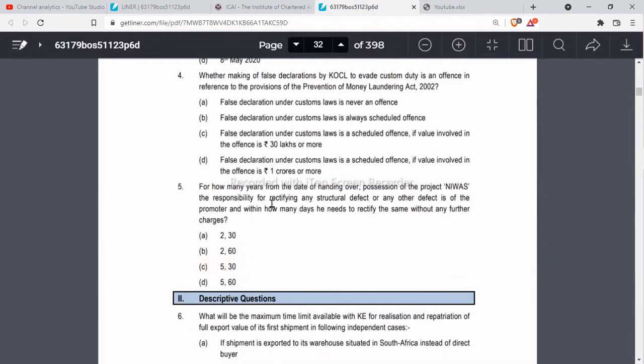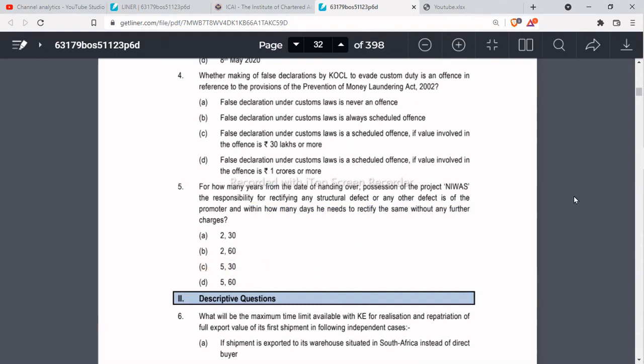That is, for 5 years the promoter has a responsibility for structural defects from the date of handing over of the possession, and within how many days does he need to rectify the same? So within 30 days of being informed about the structural defect, the promoter needs to rectify the defect without any further charge. So option C is the correct answer.